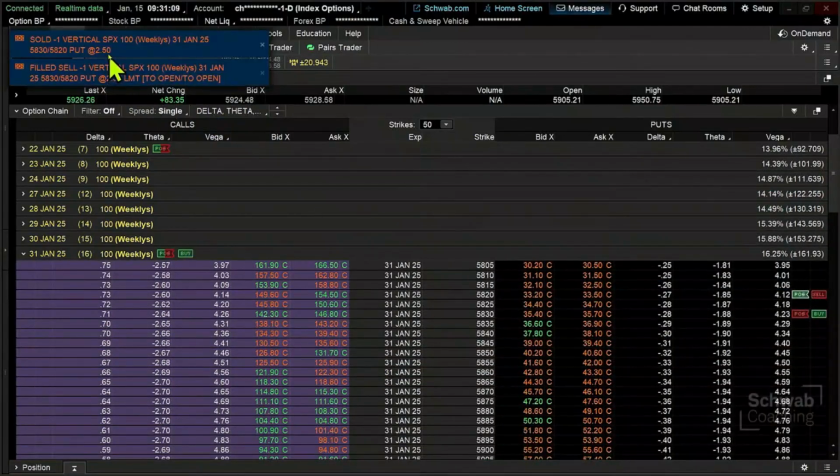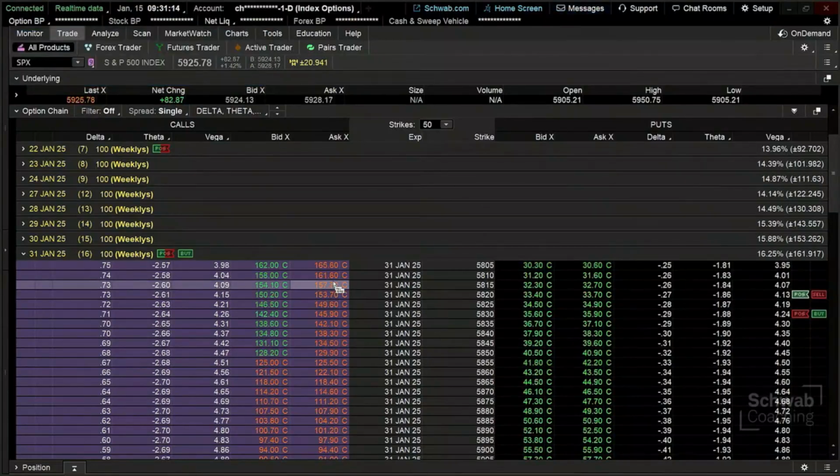And once that fills, so we sold it for $250. Now, if we can buy it back for 20 cents or less, boom, right? There you go. So we take that trade off.